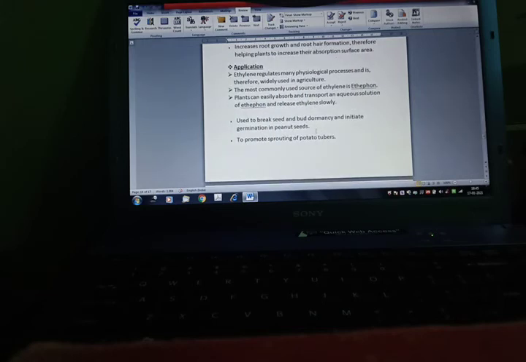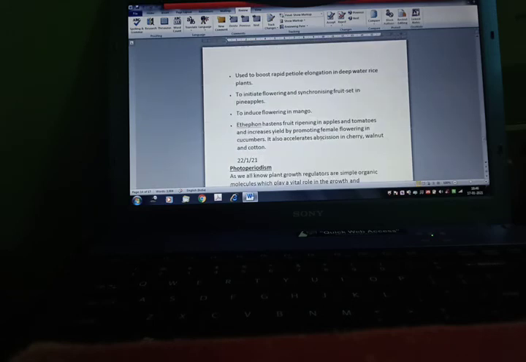Application. Ethylene regulates many physiological processes and is therefore widely used in agriculture. The most commonly used source of ethylene is ethephon. Plants can easily absorb and transport an aqueous solution of ethephon and release ethylene slowly. Used to break seed and bud dormancy and initiate germination in peanut seed. To promote sprouting of potato tubers.